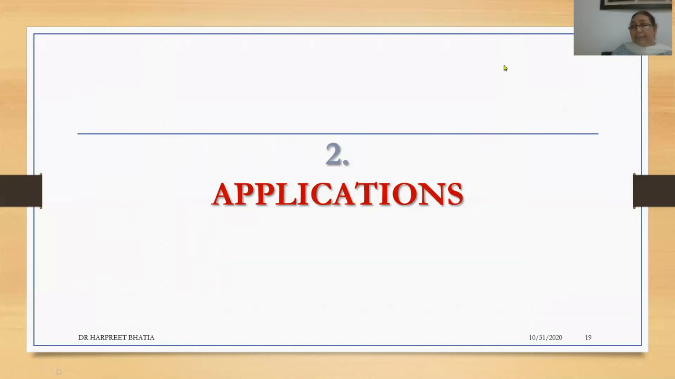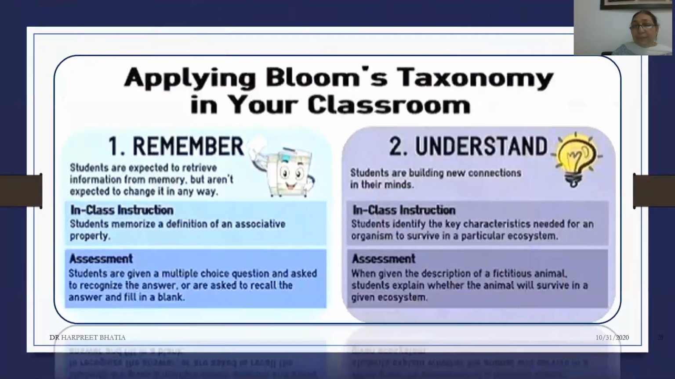And let's see how and where we can apply the information that we have just received about Bloom's taxonomy. So these are the various ways in which Bloom's taxonomy can be used in a classroom setting.